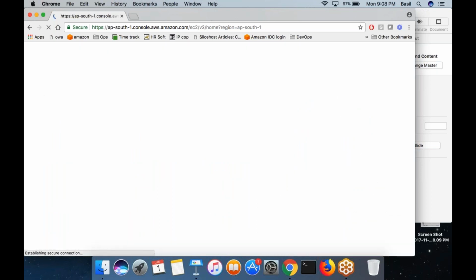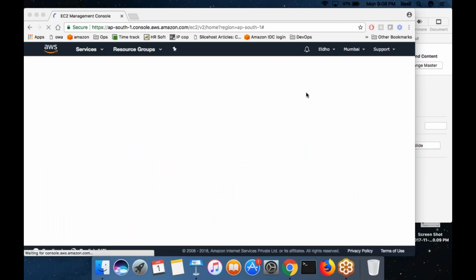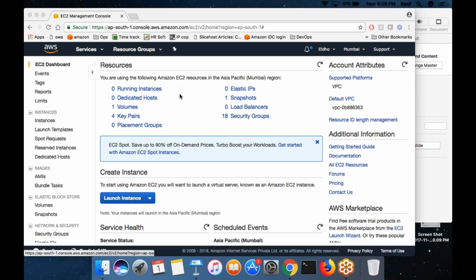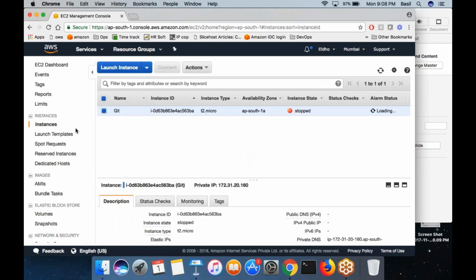So yesterday we saw how to create the machine. In the last class, we actually stopped in the middle. We have seen only the first two steps. So we will continue where we left off.